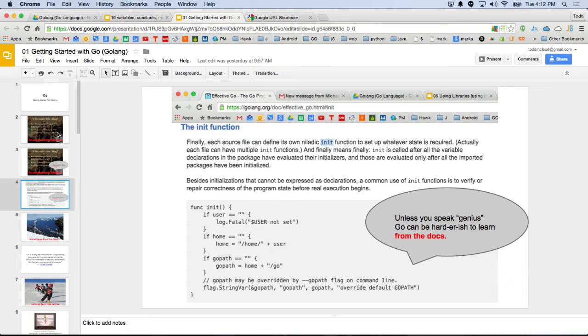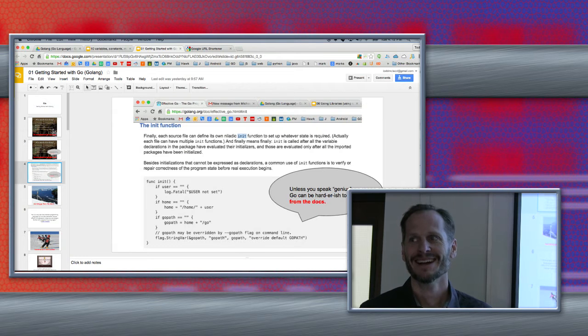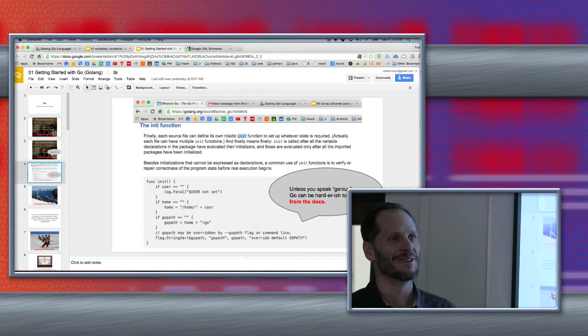So when I was learning Go, I'm like, what? I was coming to learn about the init function. What's niladic mean? Right? I don't know what niladic means, and what's finally means finally. That seems like it's kind of like a joke. I don't get it. Right? Like, I just got more confused. And so that was like an example. And so for me, learning Go from the docs was kind of like the most difficult black diamond run.